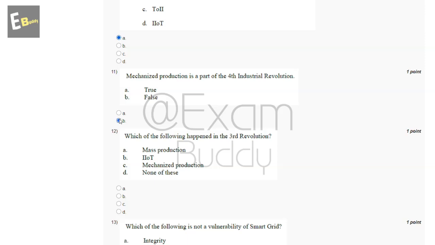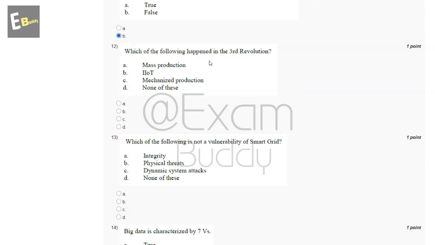Now let's go to our question number 12. Which of the following happened in the third revolution? So these are the options, and the answer of our 12th question is C, mechanized production.